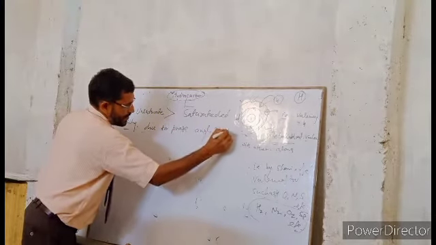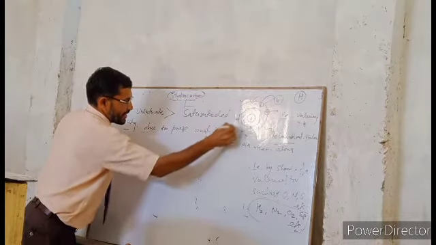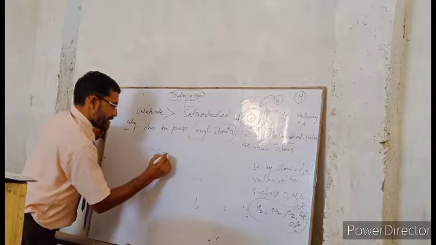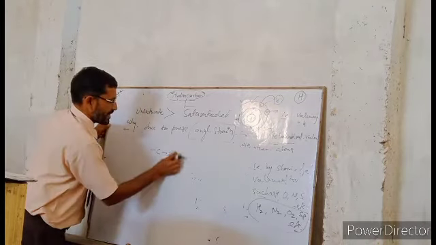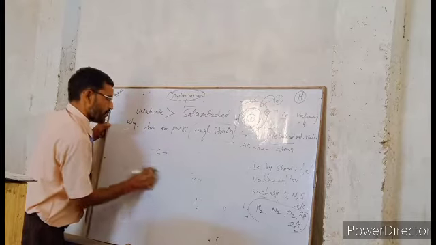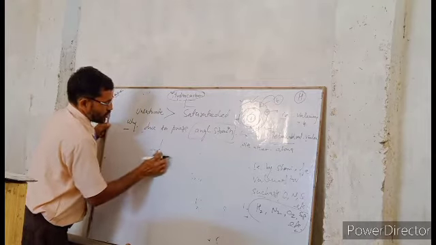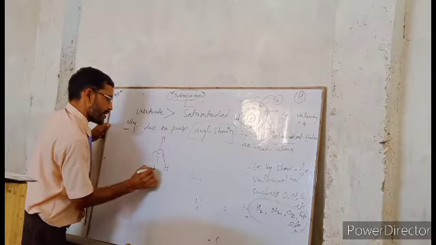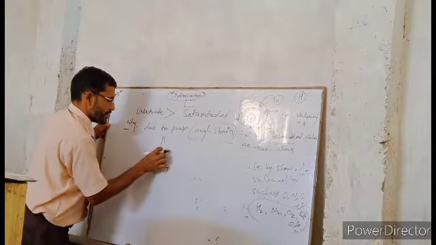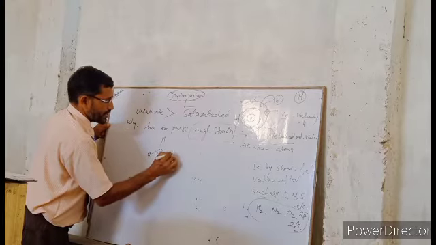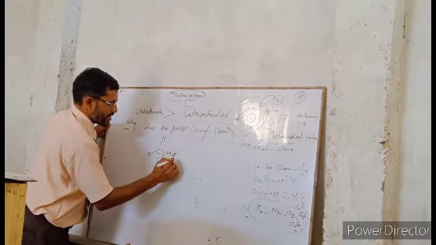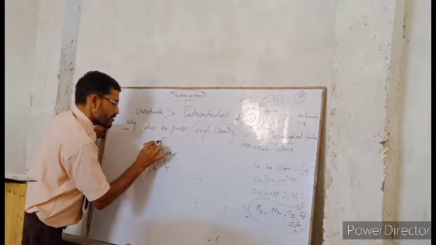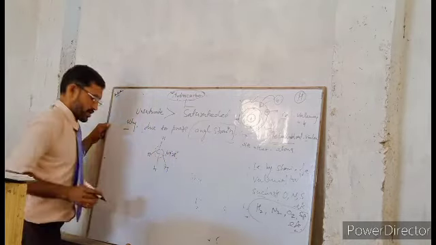What do we mean by angle strain? It is the angle between the atoms in the molecule. Suppose we take the example of methane: if we make an angle between the hydrogen and carbon atoms, it will be approximately 109 degrees 28 minutes. So this angle is somewhat more strained.